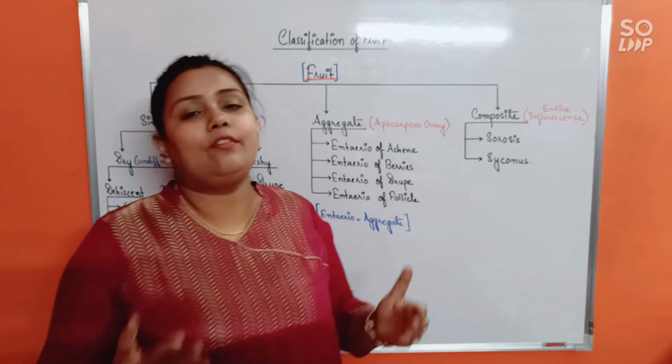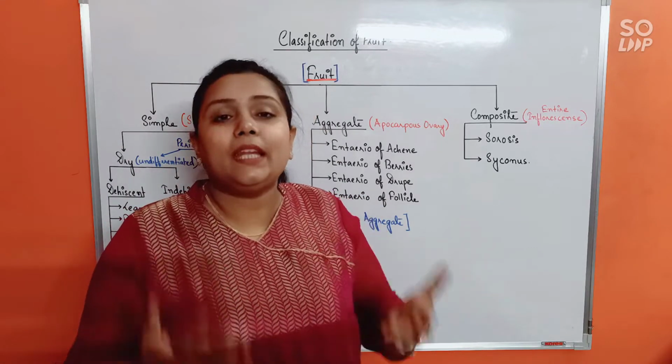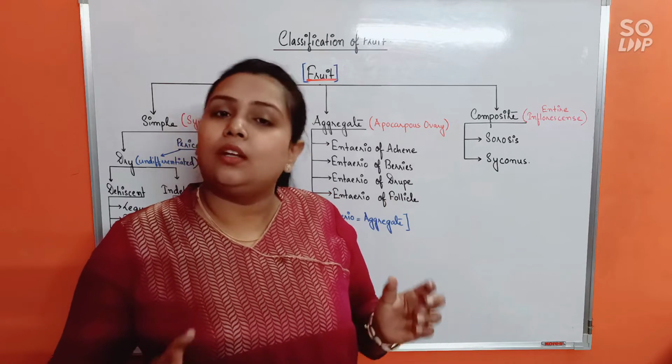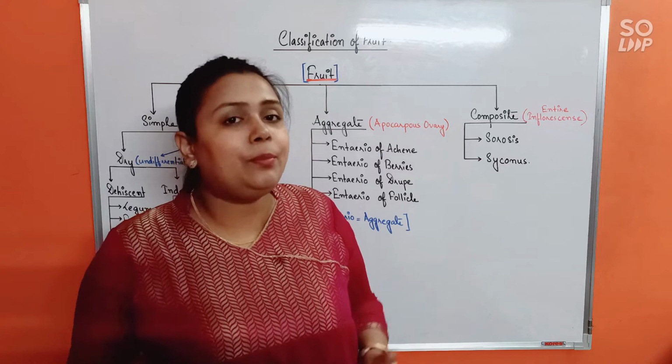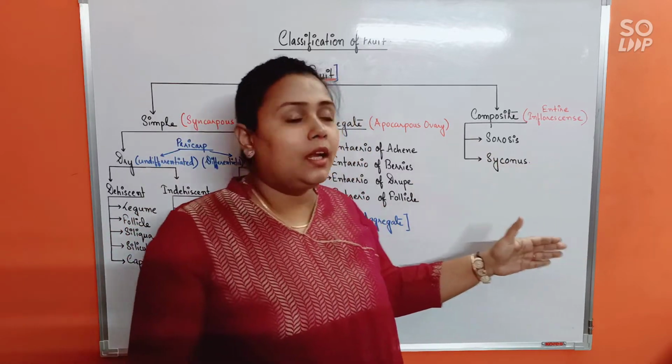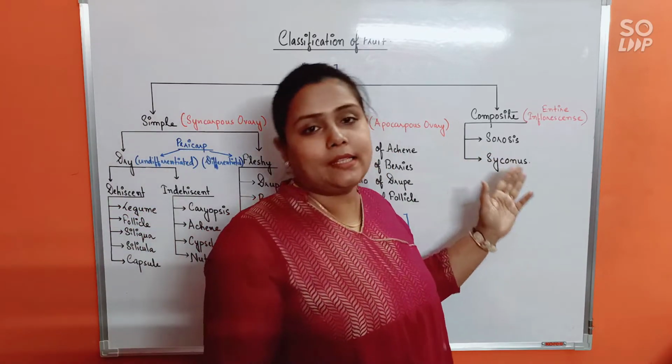When the whole inflorescence exists consisting of so many flowers, that will completely convert into a single fruit. Okay, the whole inflorescence will convert into a single fruit. That would be known as a composite fruit. Now, composite fruits can be of two types only, that is Sorosis and Syconus.